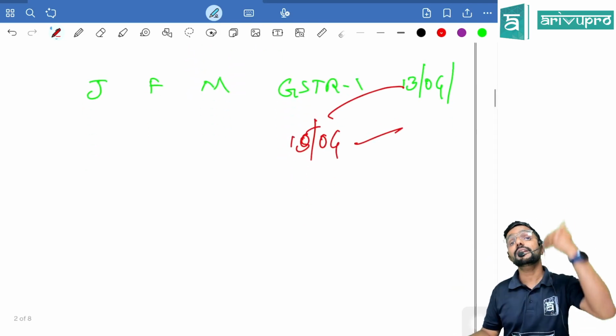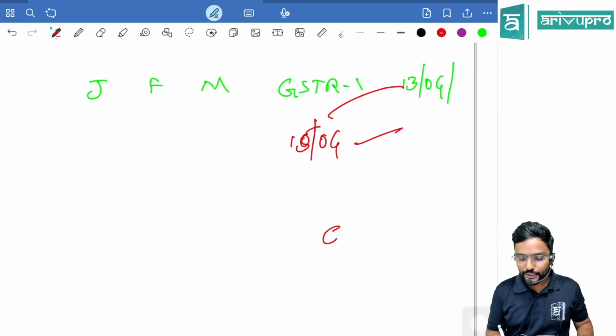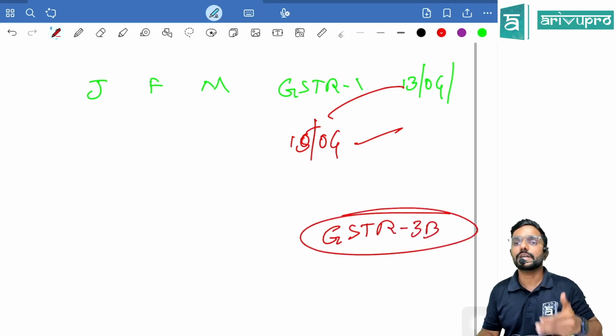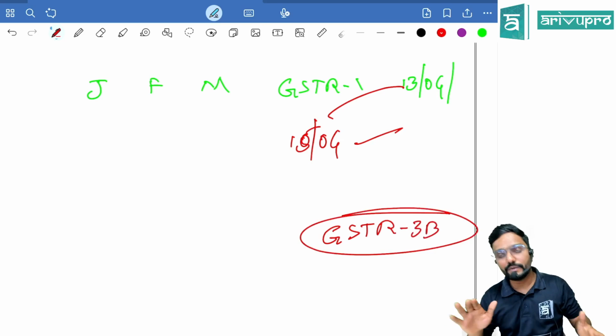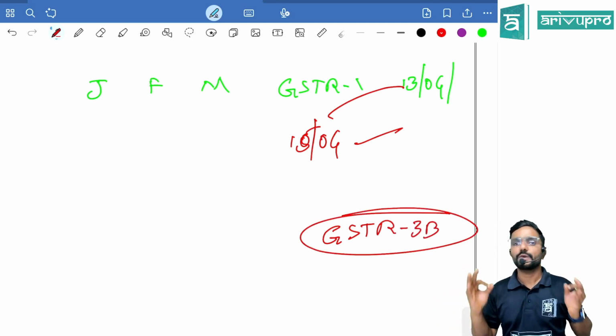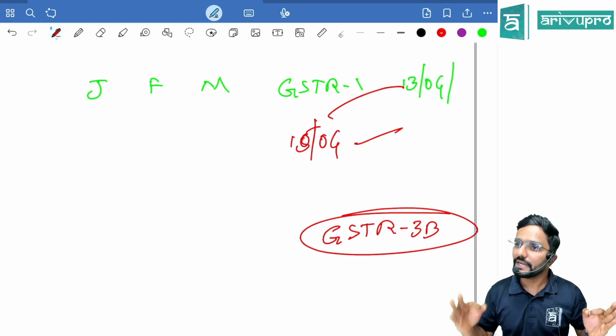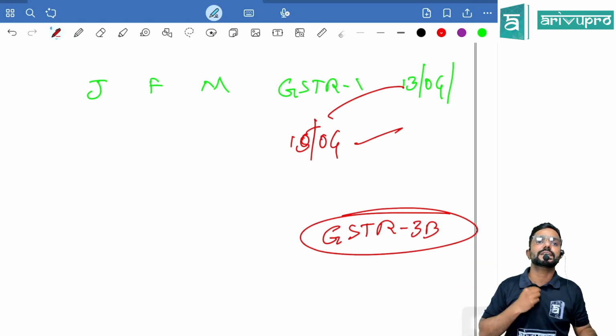Sir, till when will I have time, sir? Till the actual date of filing GSTR 3B. Whether you file it before the due date, on the due date, or beyond the due date, you will have time to file GSTR 1A till the date of filing GSTR 3B.